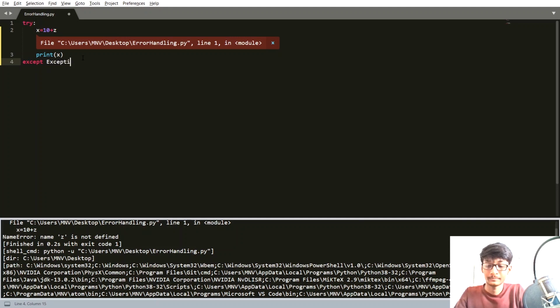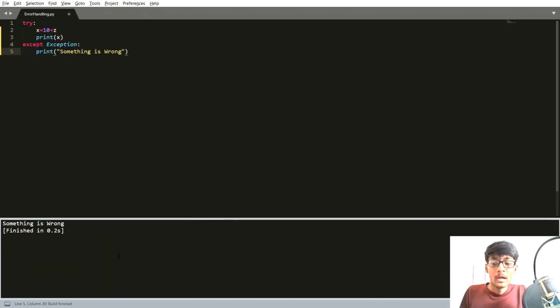except Exception. Inside it you can write anything you want. So let's say here I am writing "something is wrong." Now I am going to run our code. Here you can see that it is showing us that something is wrong. It is not showing us a long error. Now this message can be understood by a normal user.